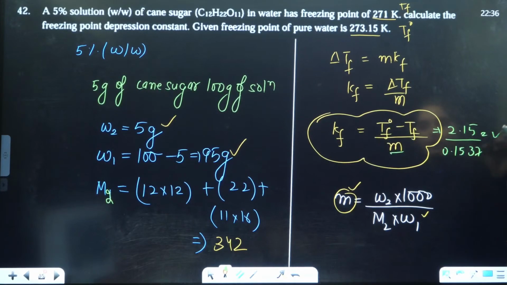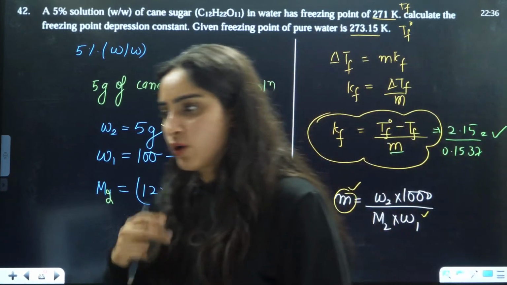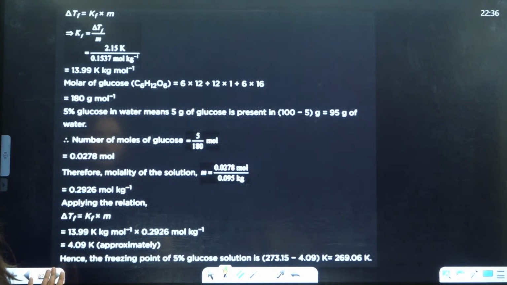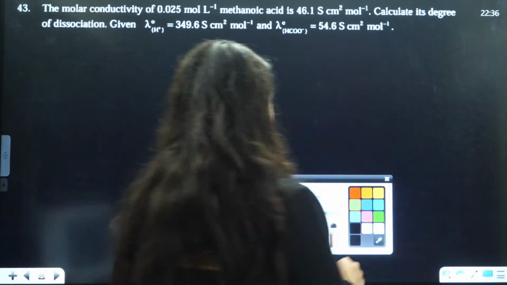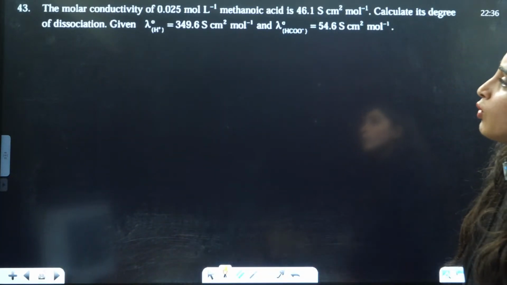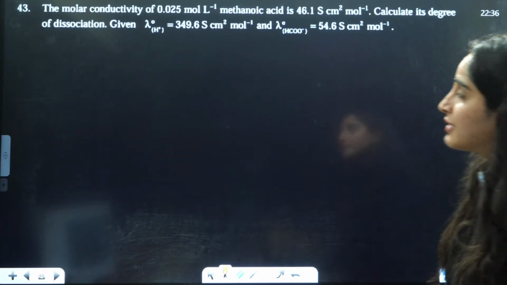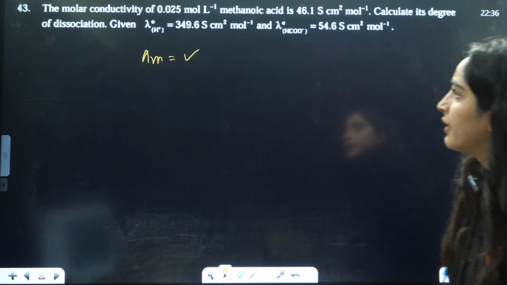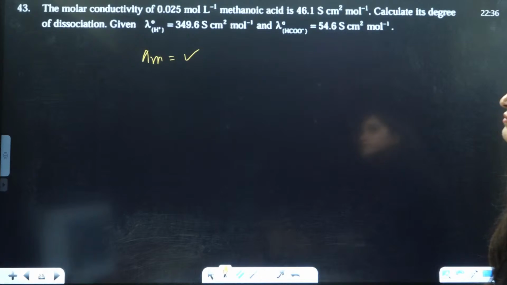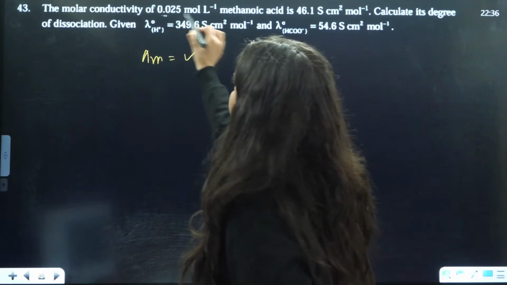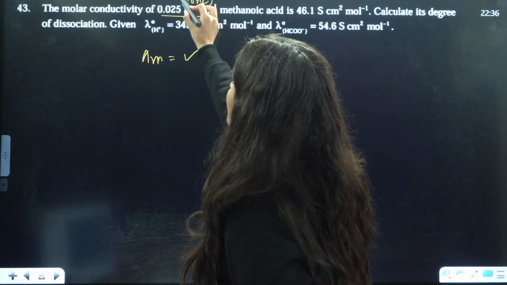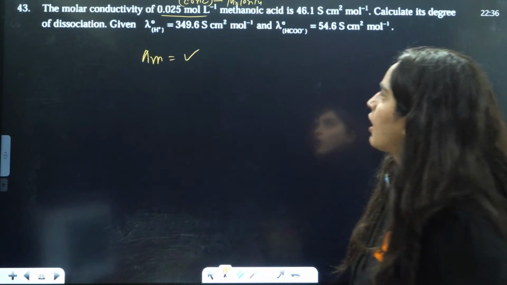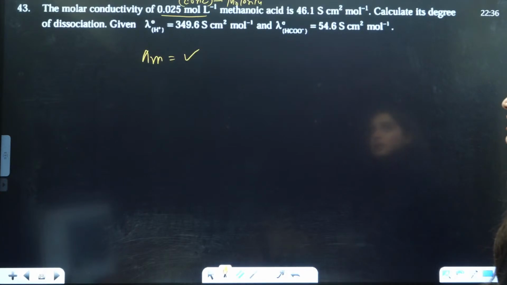0.1537. And here you will get your answer of KF. Okay? Yes. Now, next question is about molar conductivity. The concentration, that means the molarity, is given to you. Molarity of methanoic acid is given.